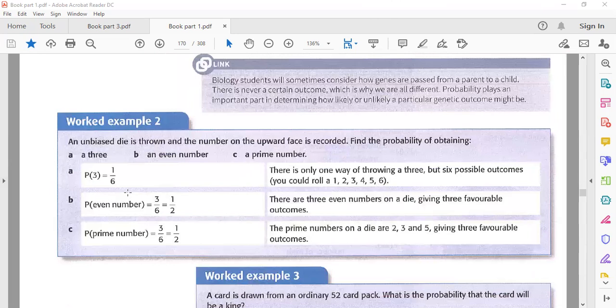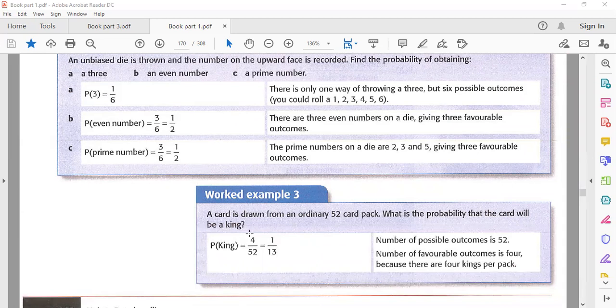So let's start from here. An unbiased die is thrown, and the number on the upward face is recorded. Find the probability of obtaining a 3. How many 3s are there? I have only one 3, so you can write 1 divided by 6. Even number: how many even numbers does one die have? 3 even numbers divided by 6. How many prime numbers? 2, 3, 5. So 3 prime numbers.